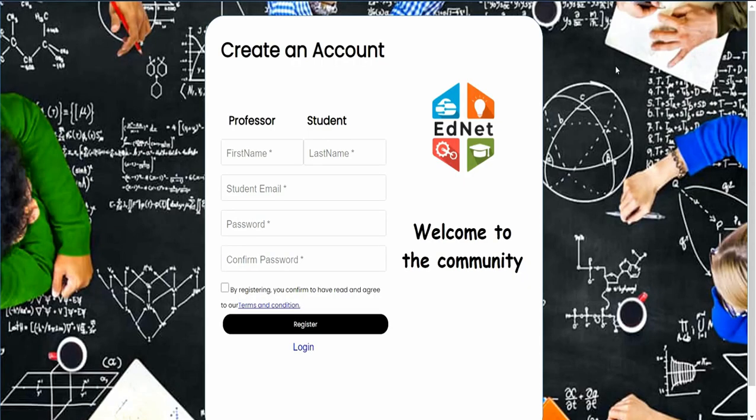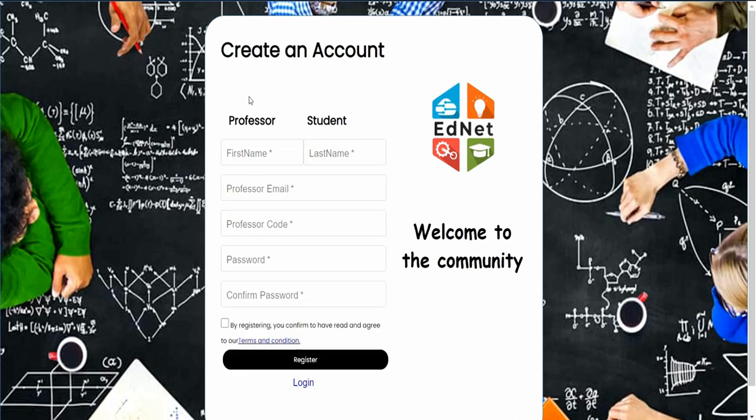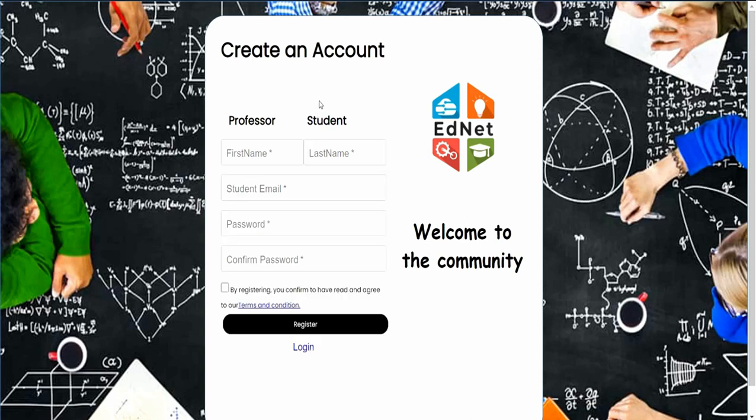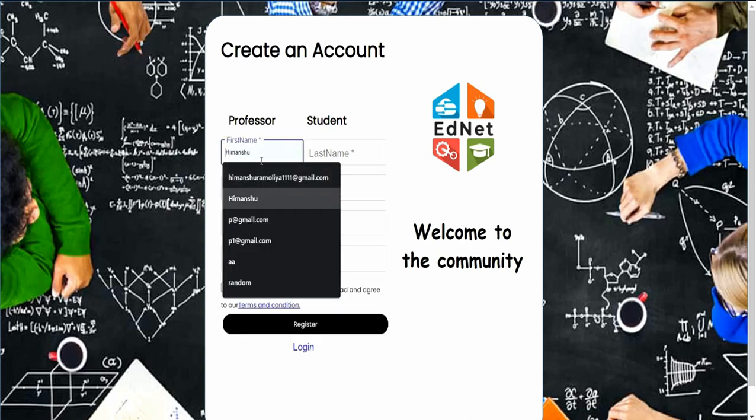And then after that we have the sign up page. Here we have basically two types of roles in EdNet. The first one is the student role, and the second one is the professor role. If you want to create a student account, then you have to hover over the student and fill in the details. And if you want to create a professor account, then hover over the professor and fill in the particular details and submit. For the professor, you have to provide a specific given secret code to register as a professor. So let's now create a student account.